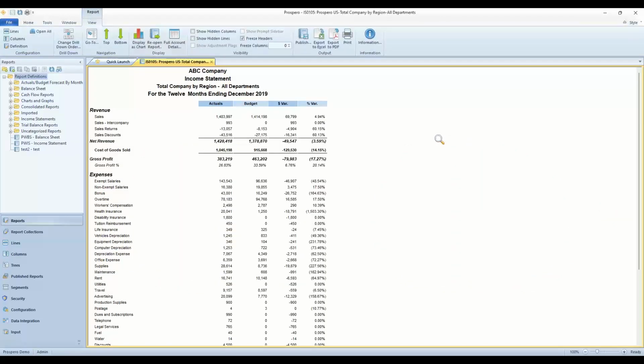I am back to my report that we started with. When I ran this report, I mentioned that you can send it directly to the printer or Excel or PDF or published reports. And you can do the same thing after you have generated a report.